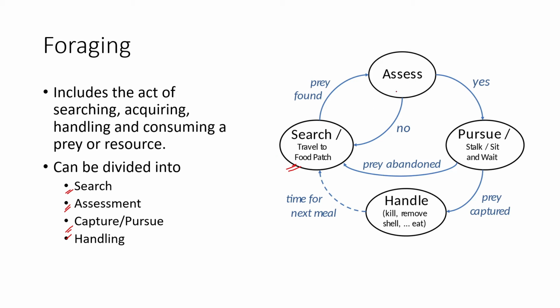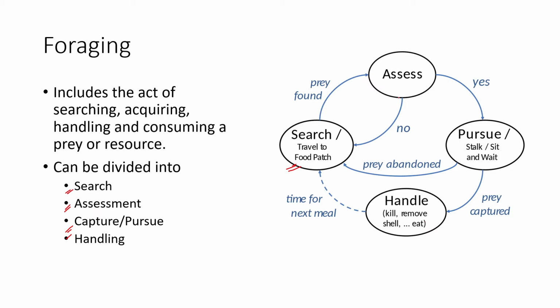Once we decide we need to get that one, then we need to pursue it. We need to go towards it. We need to wait to hunt it down. We need to form collisions to work it out. There are different tactics to acquire a particular prey. Once it is acquired, we need to handle it, process it. So if it has legs, there are layers of hair on it, so we need to remove the hair or flesh so that we can process it and eat it.